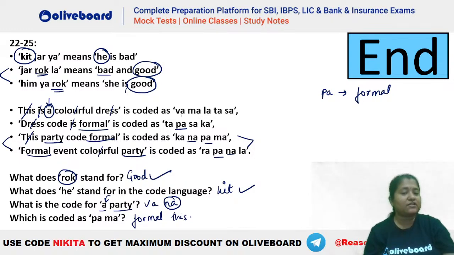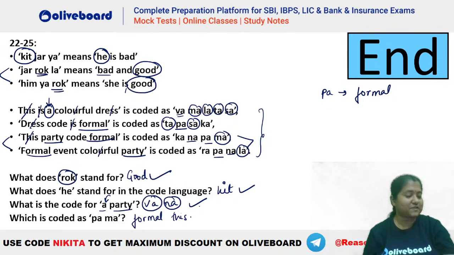Now, which is the one which has not been used anywhere here? Let's see. So you can see VA, has it been used anywhere? No. If you check, ma is here, ma is here. La is here, la is here. Ta is here, ta is where else? Ta is here. Sa is here, sa is here. So that means it has to be VA. So that means the answer will be VANA. So VANA will be absolutely right.